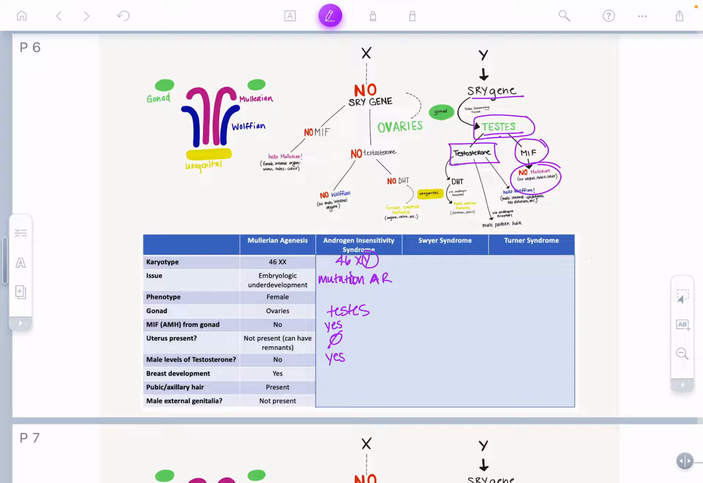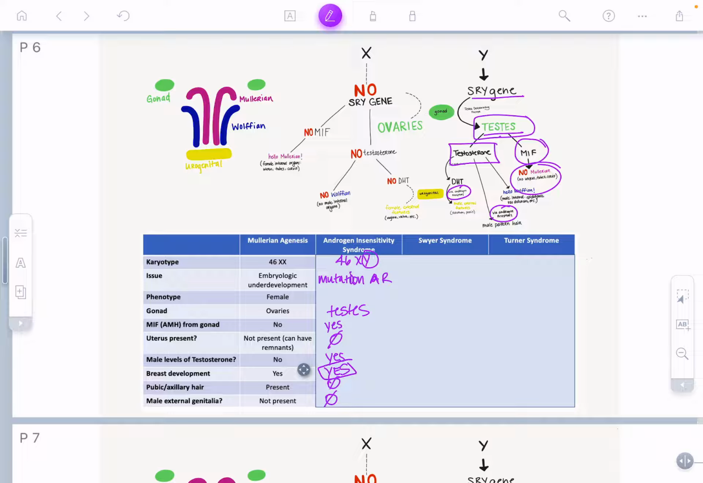But the issue is that their receptors are not functional. So because the receptors are not functional, the external features of the urogenital sinus can't develop, because the androgen receptor isn't seeing the hormone. So they don't have male external genitalia and they don't have pubic hair. But they do have breast development.